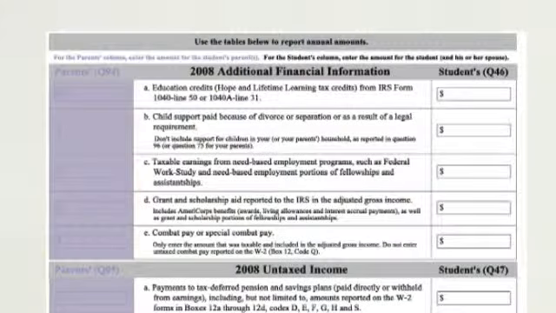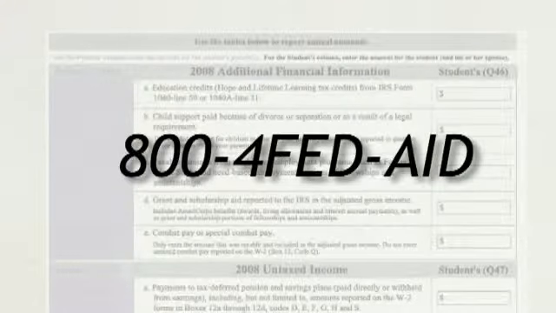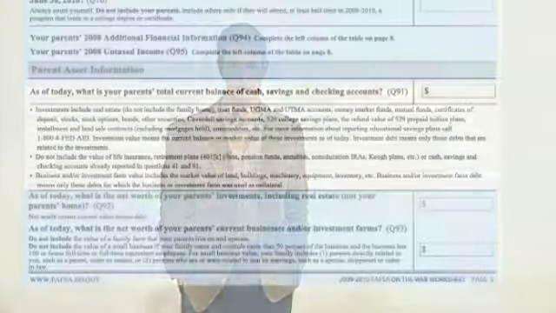At this point, it's important to turn to the very last page, page 8, and fill out any additional financial information about your parents or yourself. Again, utilize the resources on the web or call the FAFSA hotline at 800-4-FED-AID if you need help. These questions can be difficult. Finally, the last part of Section 3 is about your parents' assets. Take careful consideration when answering these questions. And remember, just like your taxes, all of this information is confidential.